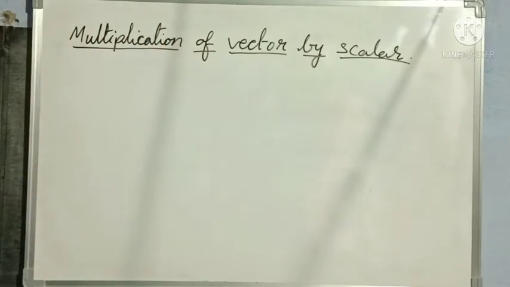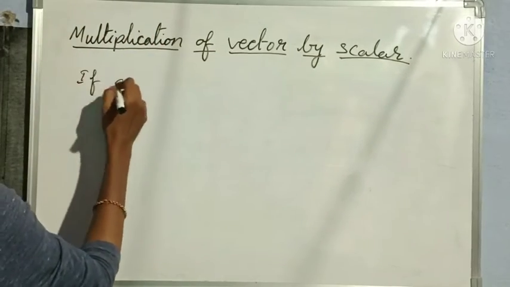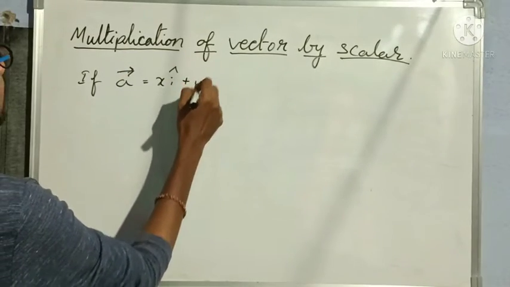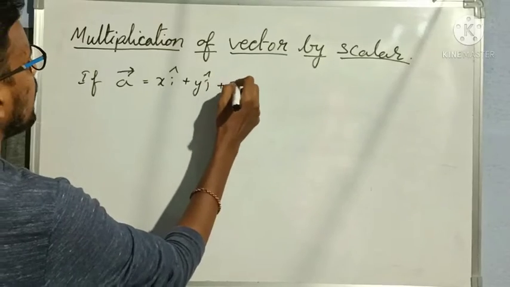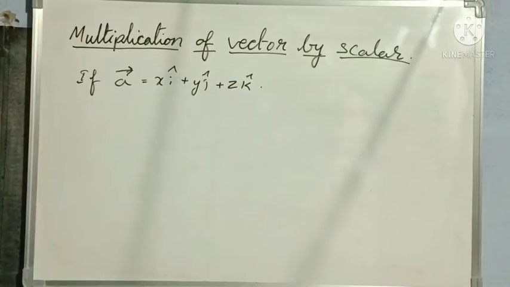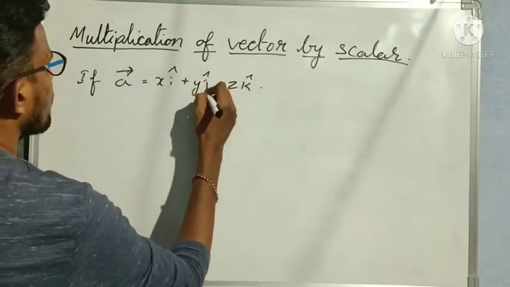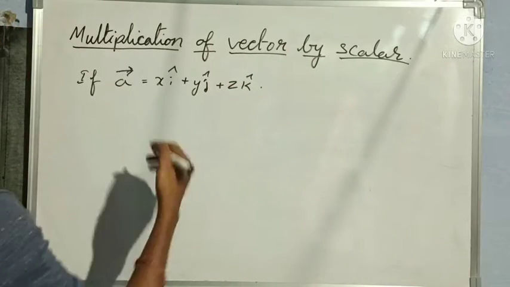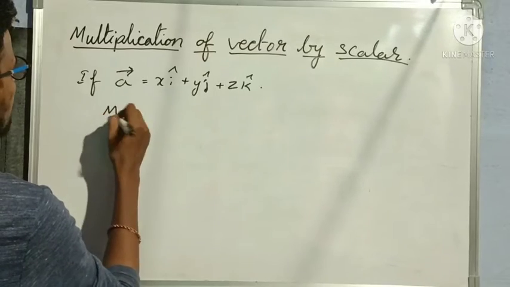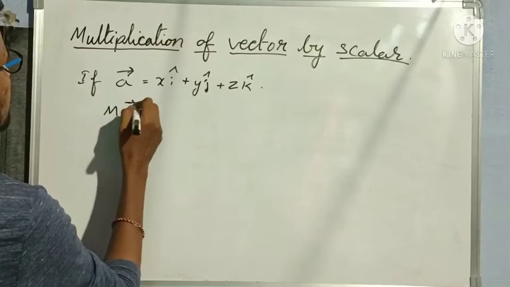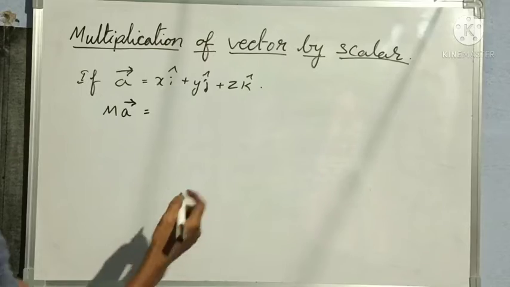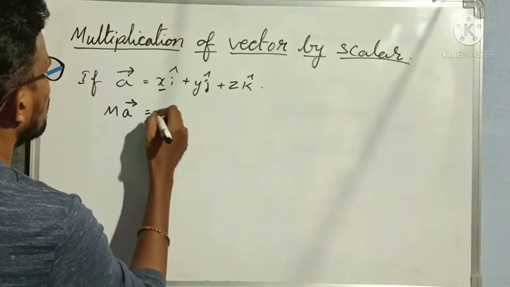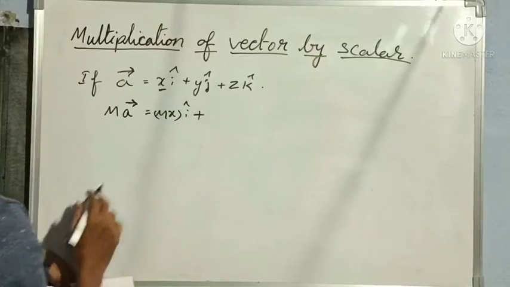If I take one vector a bar equal to x i cap plus y j cap plus z k cap, and I want to multiply it with some scalar m, that means m times my vector a bar, then I should multiply every coefficient with m.